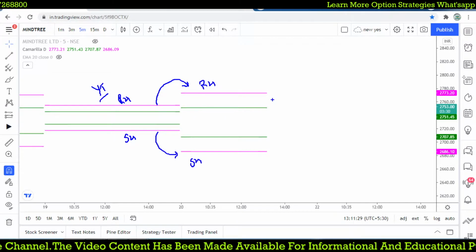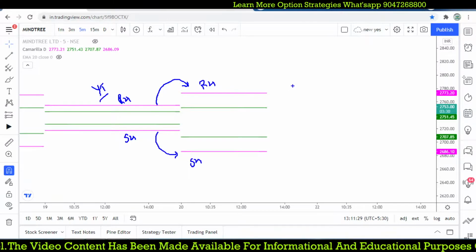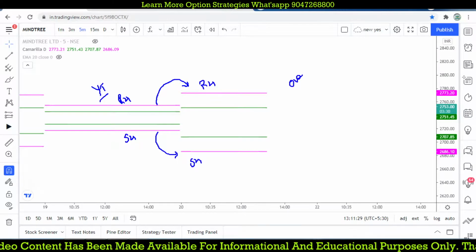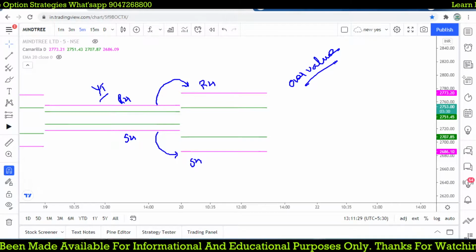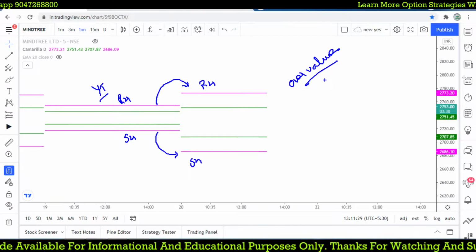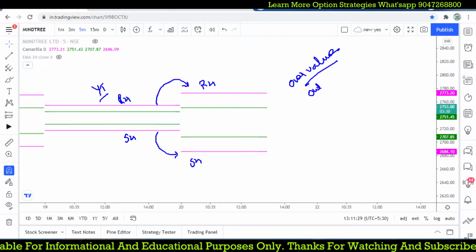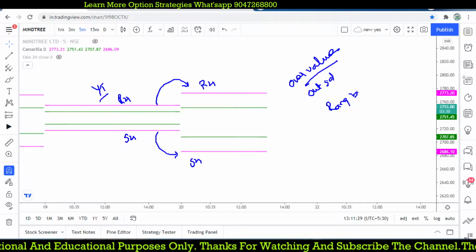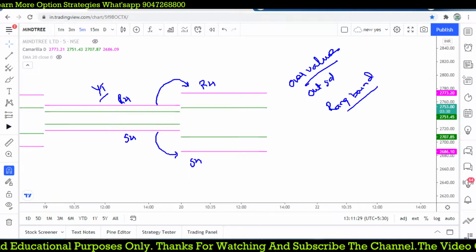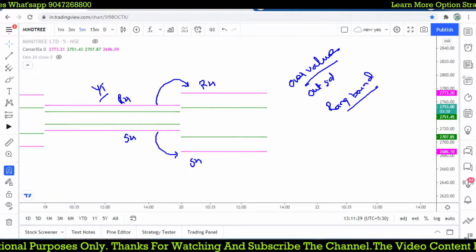So here we got an outside or overvalue Camarilla. If you find this kind of outside Camarilla, we can find a range bound trade. This is what we expect to happen on the stock.